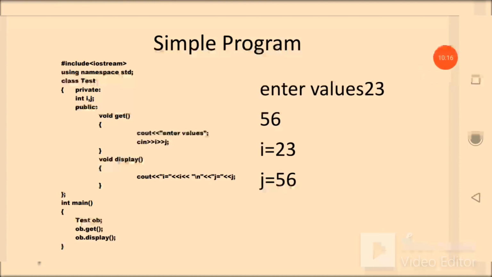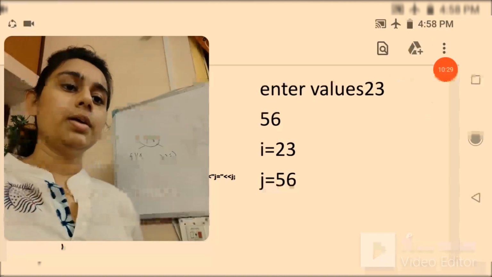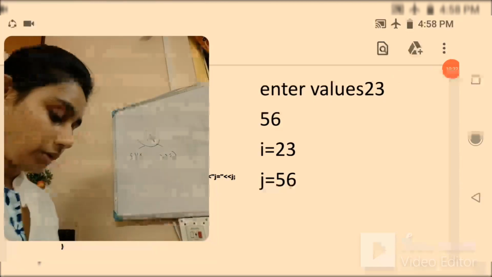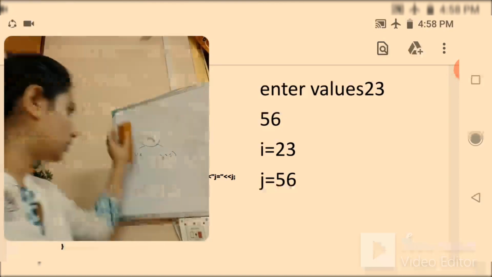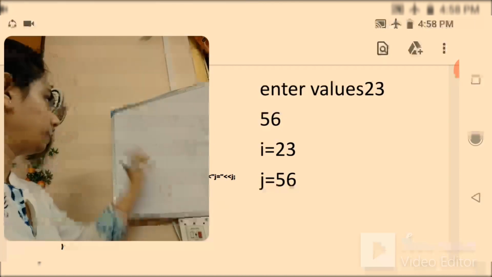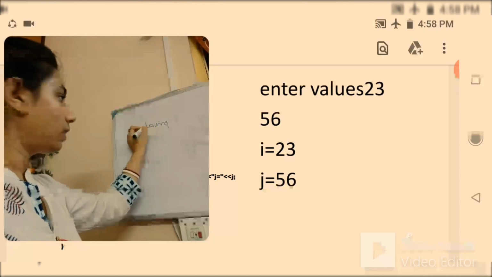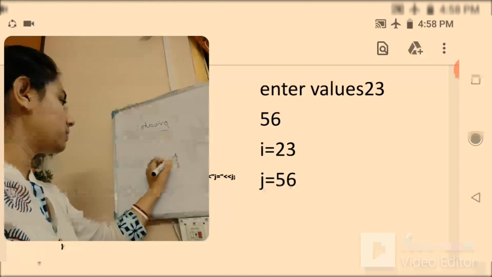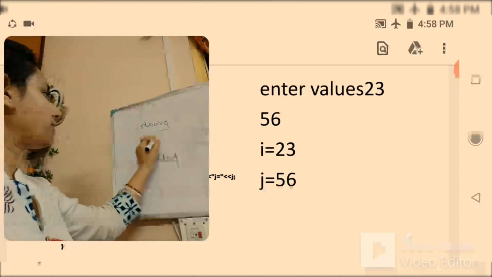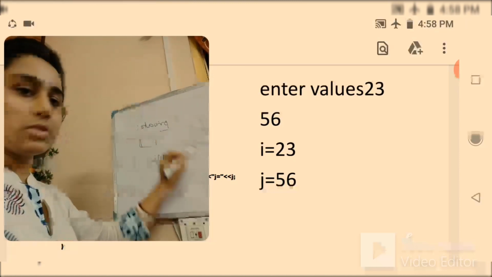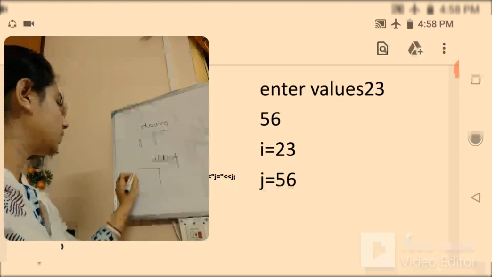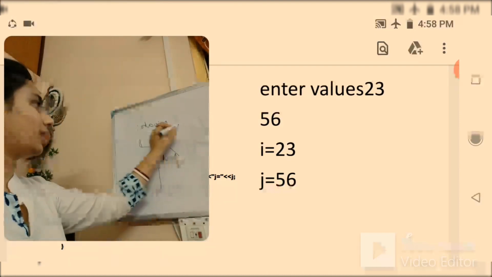Okay. Now see here the test data type. I am going to create a new data type called test, and in this there is written private and public. See these two things. The attributes are written within the private access specifier, and behaviors are written in the public access specifier. These are known as access specifiers.